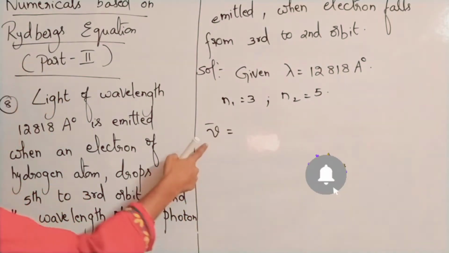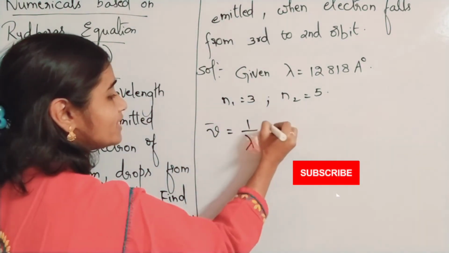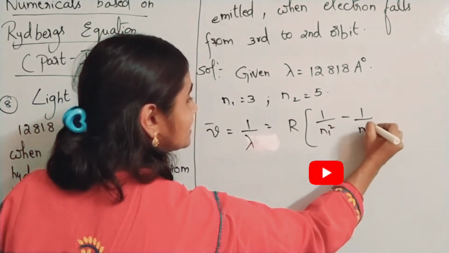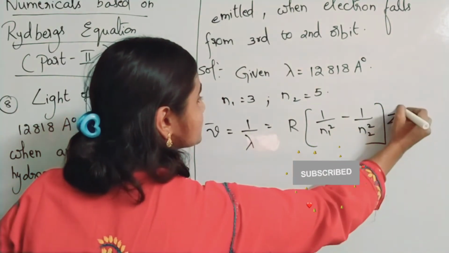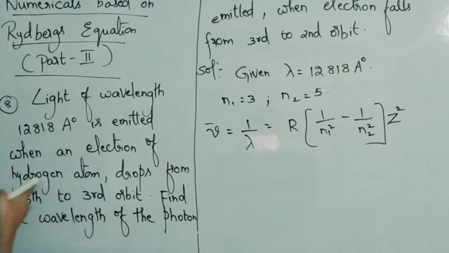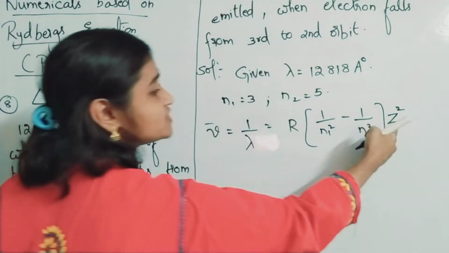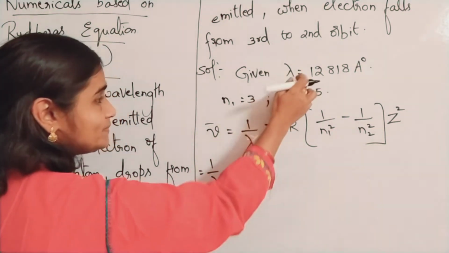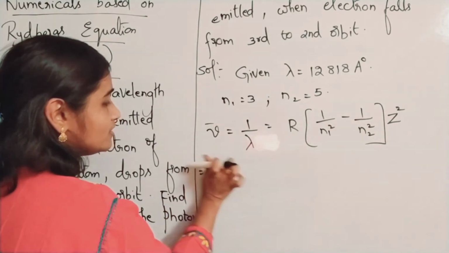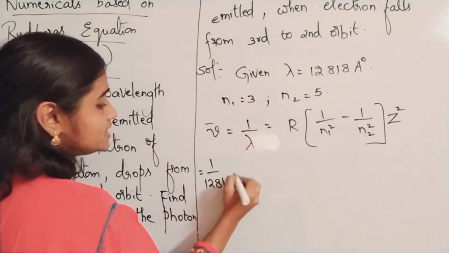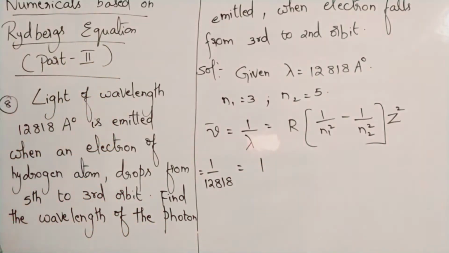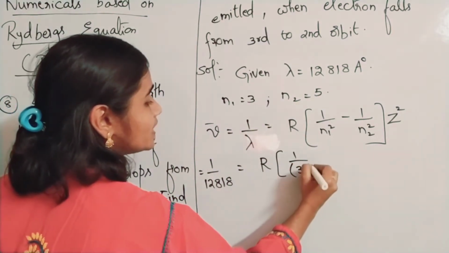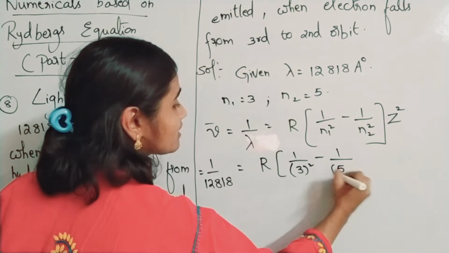See, what is Rydberg's equation? Nu bar is equal to 1 by lambda is equals to R into 1 by N1 square minus 1 by N2 square into Z square. Here it is given hydrogen only. Okay, now hydrogen atom. So in place of Z you can directly keep 1. Okay, so 1 by lambda. In place of lambda you can keep 1 by 12818 is equal to R value. Let us keep it as R only. R into N1 square is 3 square minus N2 square is 5 square.